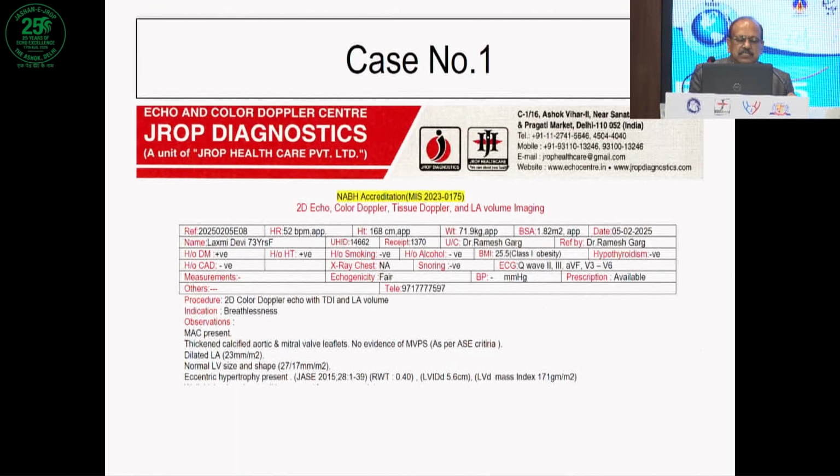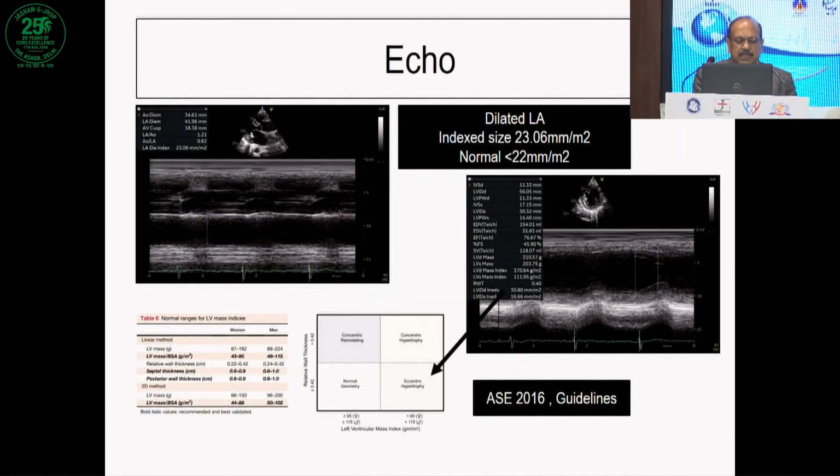Let's start with this study from our own center. Patient 73 years of age, normal sinus rhythm at the present moment, thickened mitral and aortic valve leaflets, dilated LA, eccentric LVH, and mitral annular calcification. Everything is related to her aging process. She has a dilated LA; indexed LA size was 23 and normal is 22, and she had eccentric hypertrophy.